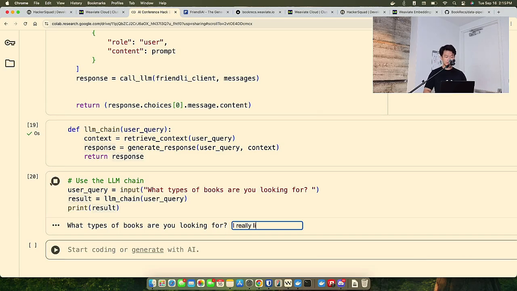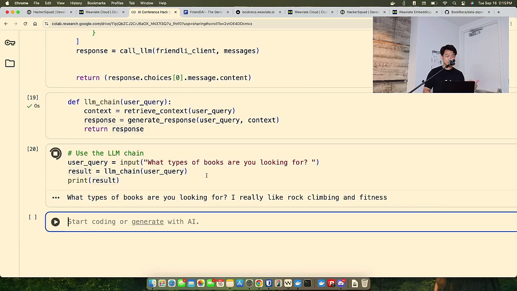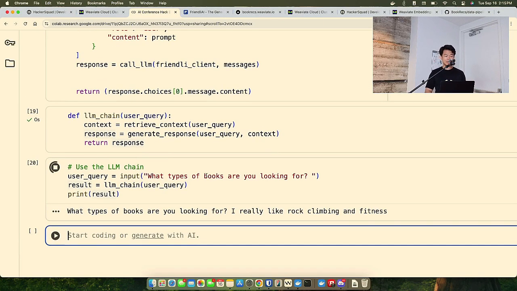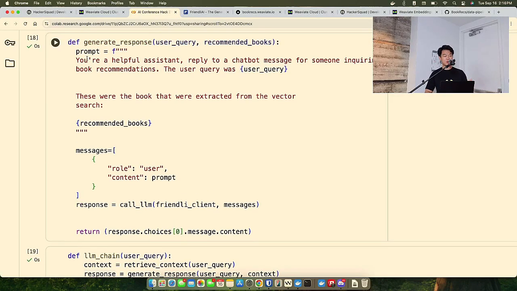I really like rock climbing and fitness. And what this is going to do is call each individual function, does the LLM chain, then first it does the retrieval of context, then it does the LLM chain, and then it prints out our response, because the prompt that we gave